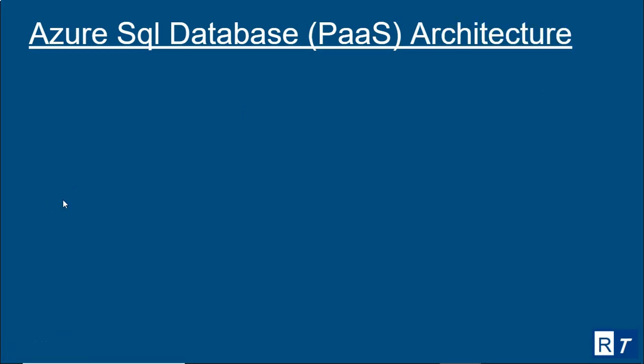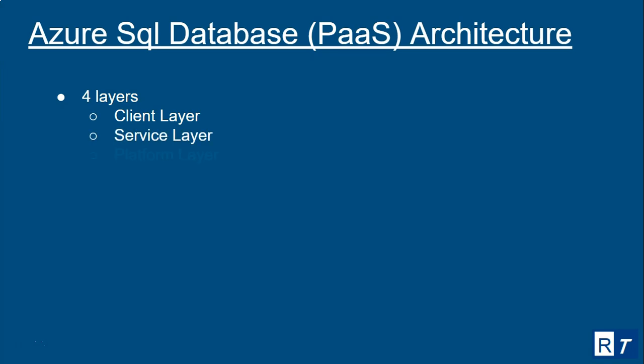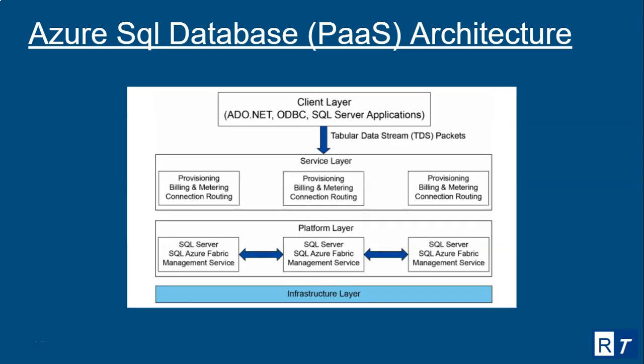Now let us see the Azure SQL Database architecture. There are four layers. The first one is the client layer, second is the service layer, third is the platform layer, and fourth is the infrastructure layer. In this picture you can see the client layer, that is ADO.NET, ODBC, SQL Server applications. They talk to the service layer. Actually, they send tabular data stream packets. This is a protocol which Microsoft SQL Server uses from applications to the service layer.